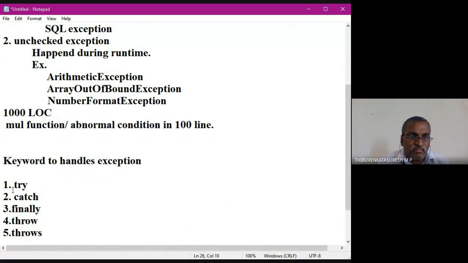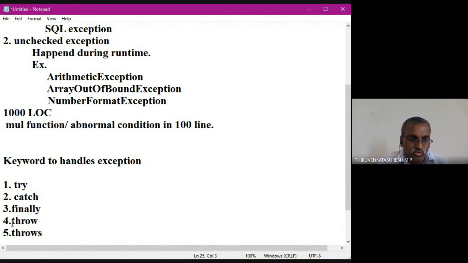The try block has an executable block. The try block is going to execute. Then if any abnormal condition happens, that will be handled by the catch block. After that, the default block is called the finally block. Whether any abnormal situation happened or not, this will execute. So it will execute after try, or after try and catch, then finally will be executed.